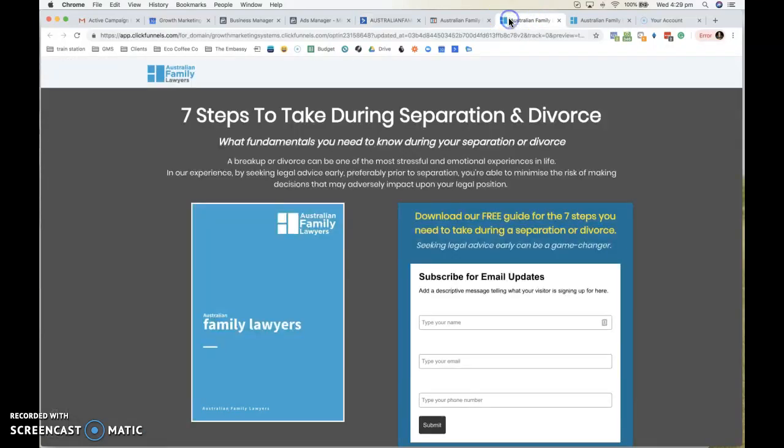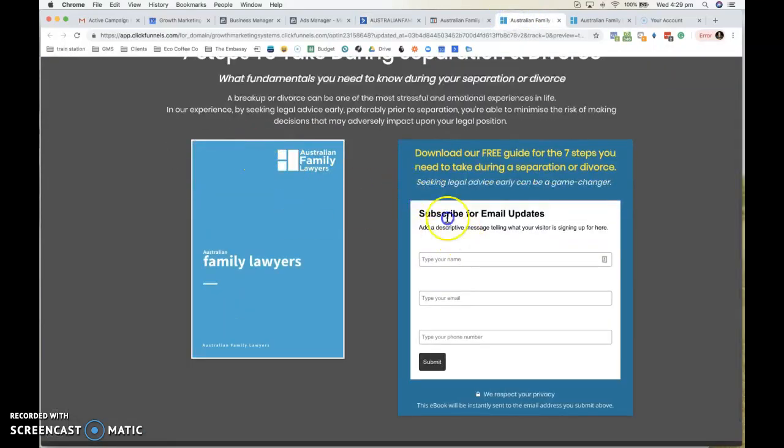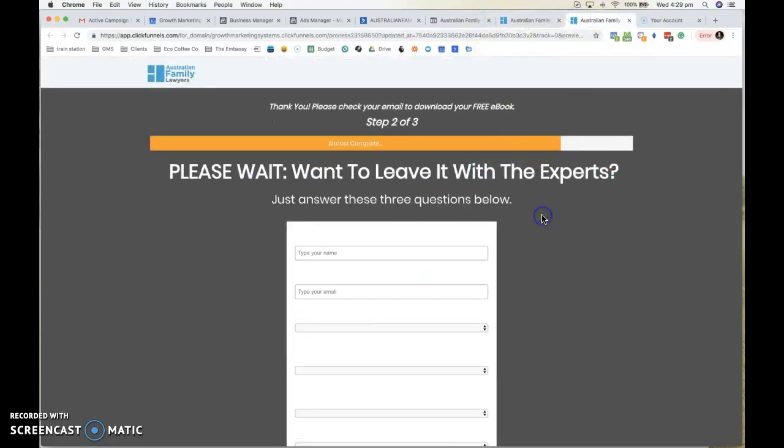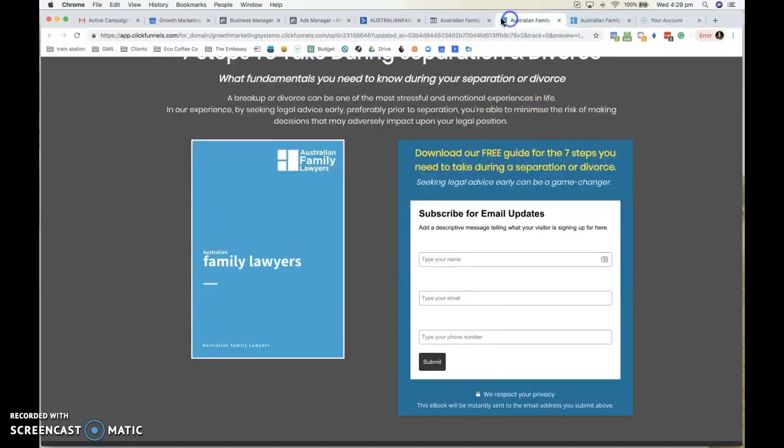So I just had a little play around. Ignore the look of the form there, I'm obviously going to change that. That's just a placeholder for now, while I test it all out. But what I've done here is for the form on the first page, I've removed city. So we'll now just do name, email, phone number.